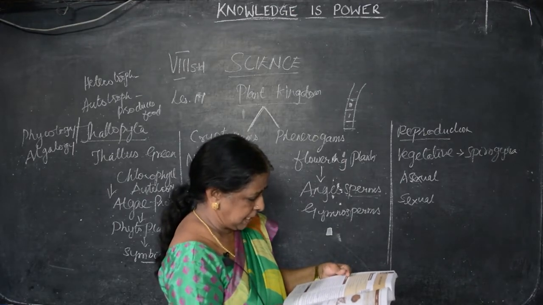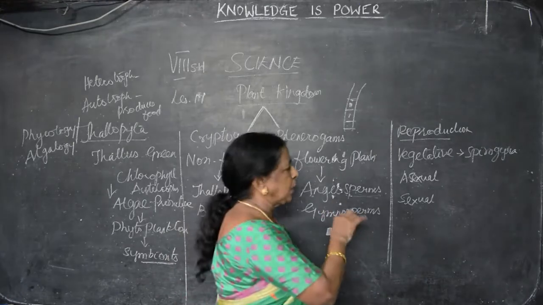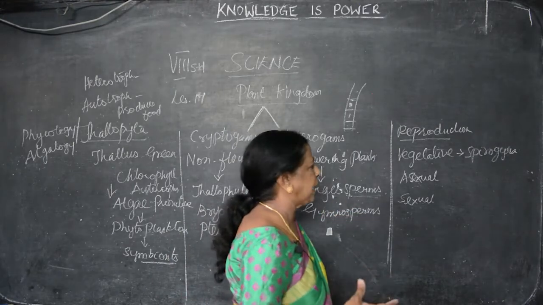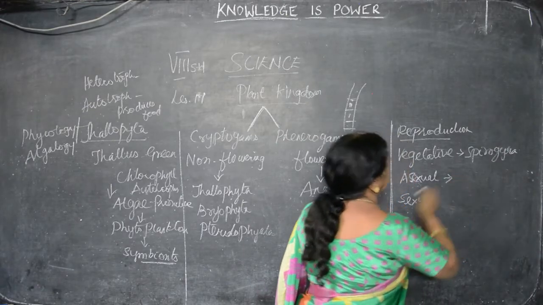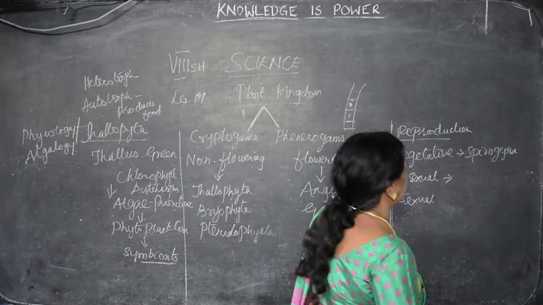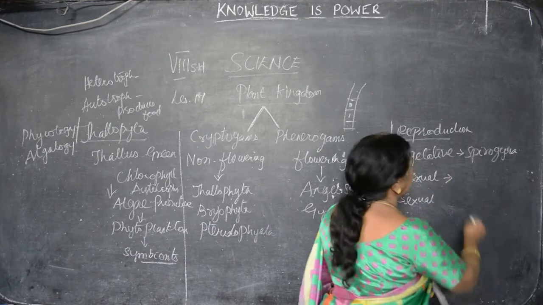And next one we have to say asexual reproduction. Asexual means no sex. That means only one gamete is produced, and from a single gamete it produces the other organism. That is known as what? Asexual reproduction. Example, Chlamydomonas.